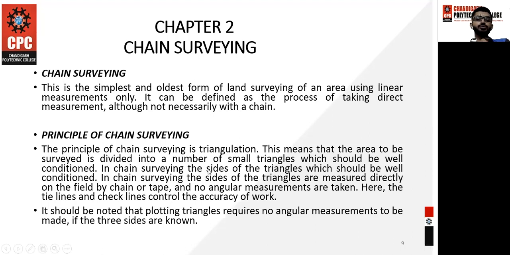The principle of chain survey is triangulation. This means that the area to be surveyed is divided into a number of small triangles which should be well conditioned. What do you mean by a well conditioned triangle?